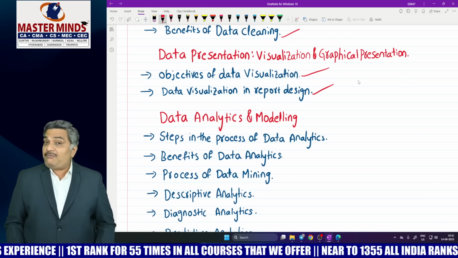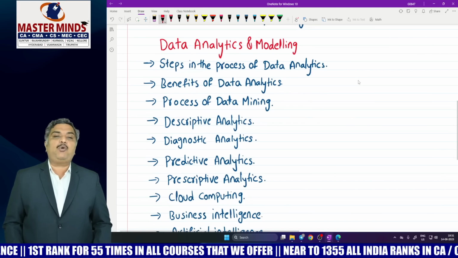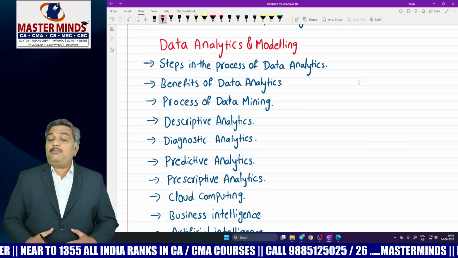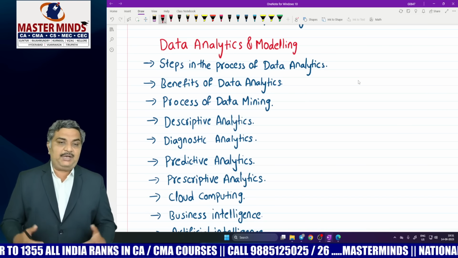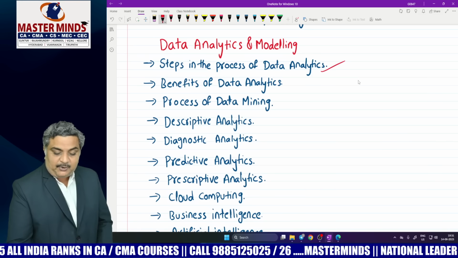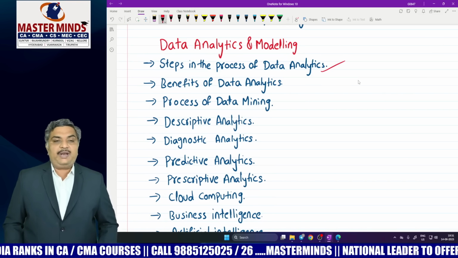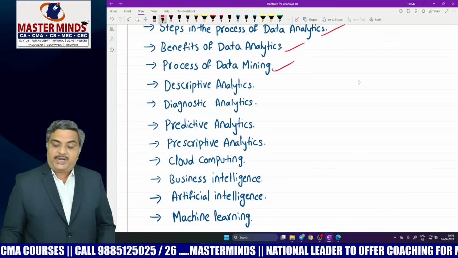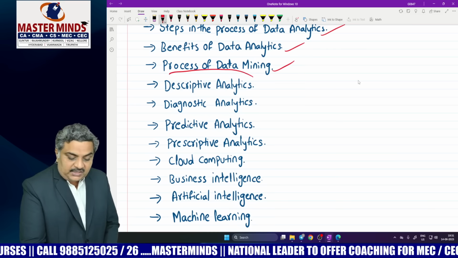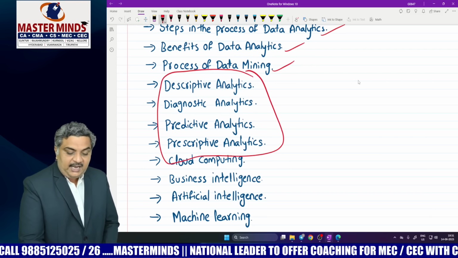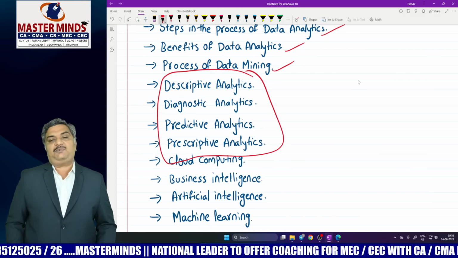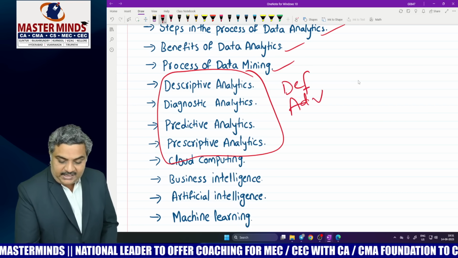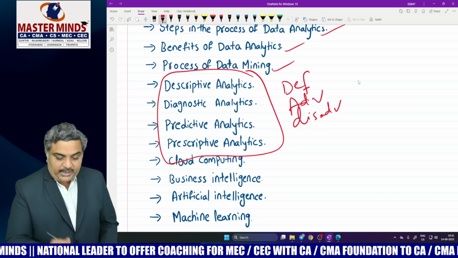And now coming to the fourth lesson, a very important lesson, data analytics and modeling. In this lesson, you have a higher probability of most important questions being asked in the examination. The first one is, what are the steps in the process of data analytics? Please don't forget this very important question. And as I have told you, benefits of data analytics, process of data mining is very important. And you study the advantages of all these 4 analytics: descriptive, diagnostic, predictive and prescriptive. You need to study their definitions, their advantages and their disadvantages. These are very, very important.